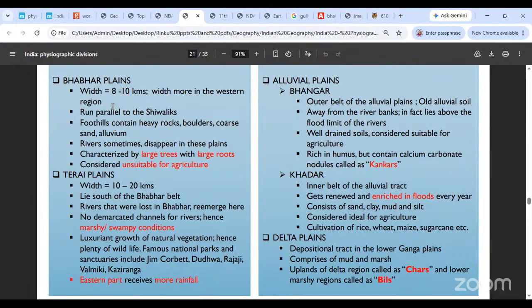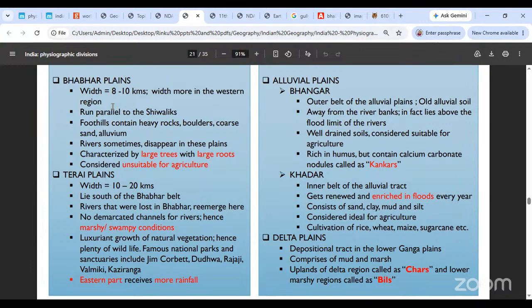Rivers will sometimes disappear in these plains. Please remember, this is the plain in which the rivers disappear. You will find large trees, large roots, and this is generally considered very unsuitable for agriculture. You do not do any sort of agriculture or cultivation in the Bhabar plains. That is not recommended. Below the Bhabar plains, you will find the Terai plains.